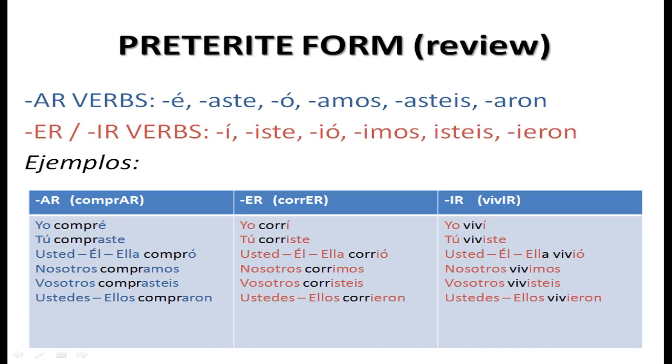Here are the endings for the preterite form. First of all, the AR verbs: aste, o, amos, asteis, aron. And now the ER and IR verbs, which are exactly the same in all past tenses: iste, yo, imos, isteis, ieron.